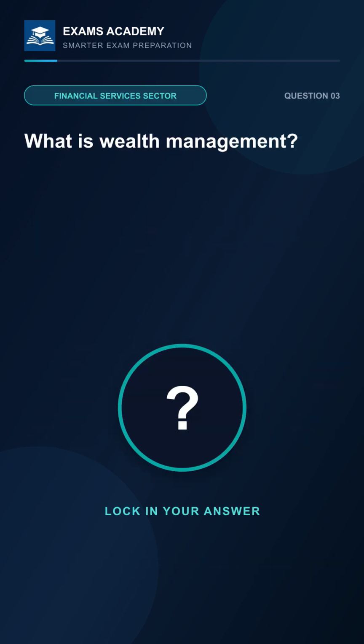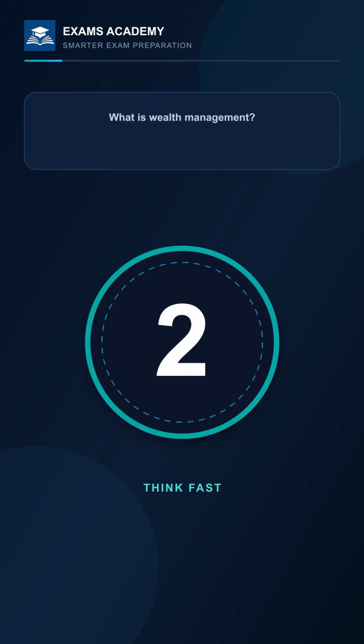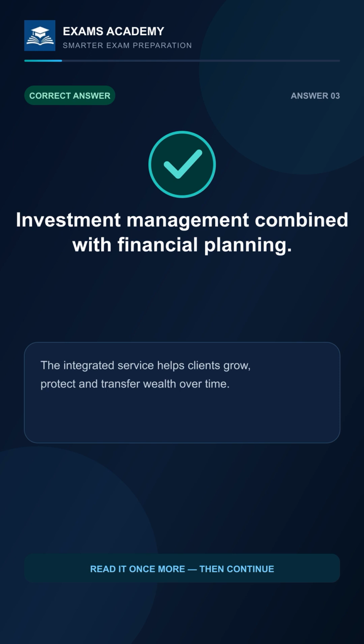What is wealth management? 3, 2, 1. The answer is investment management combined with financial planning. The integrated service helps clients grow, protect, and transfer wealth over time.